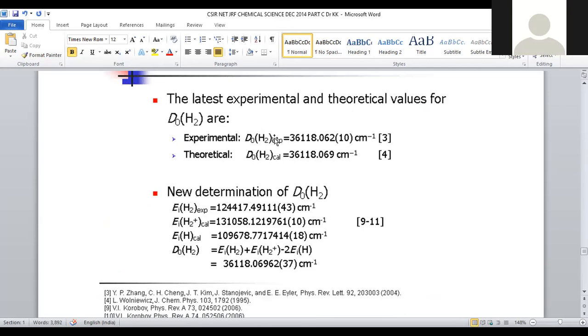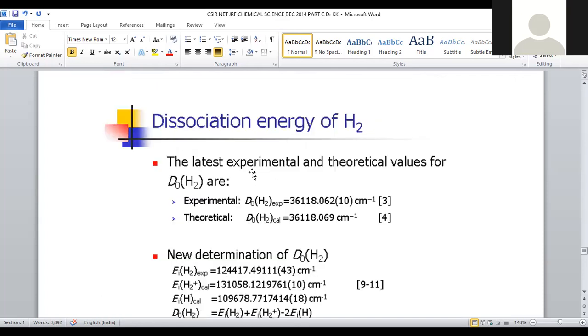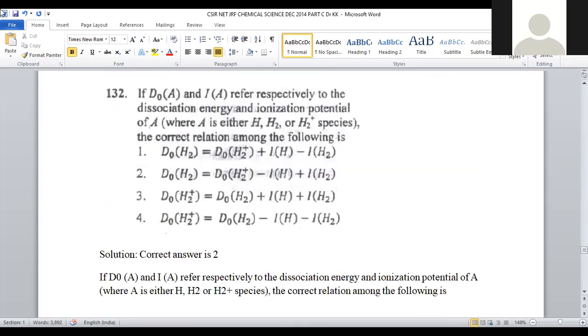So these are the values calculated experimentally and theoretically. Then, in order to calculate theoretically, what will be the formula? The dissociation energy of hydrogen is equal to the dissociation energy of the hydrogen molecular ion minus the ionization energy of the hydrogen atom plus the ionization energy of the hydrogen molecule.